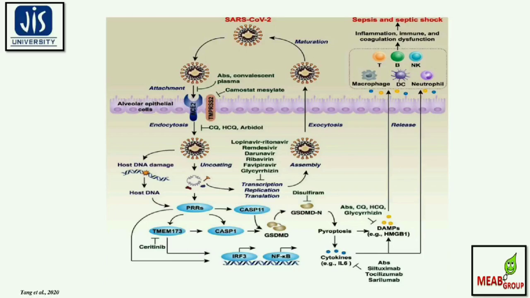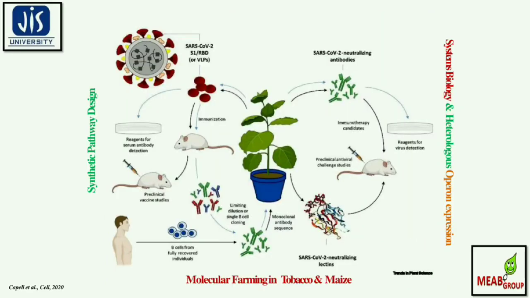So this is a typical example of molecular farming, which can be carried out in the tobacco and the maize plant. This particular molecular farming approach, along with synthetic pathway design, systems biology and heterologous operon expression, shows that SARS-CoV-2 neutralizing antibodies or SARS-CoV-2 neutralizing lectin can also be developed, and can go through large scale production in those particular plants.